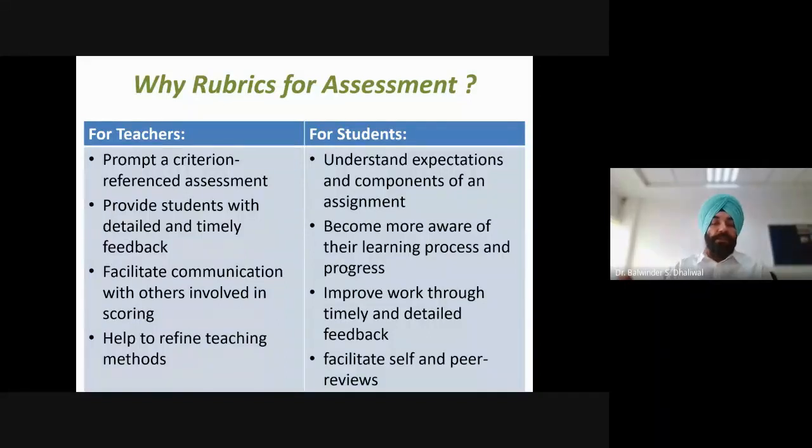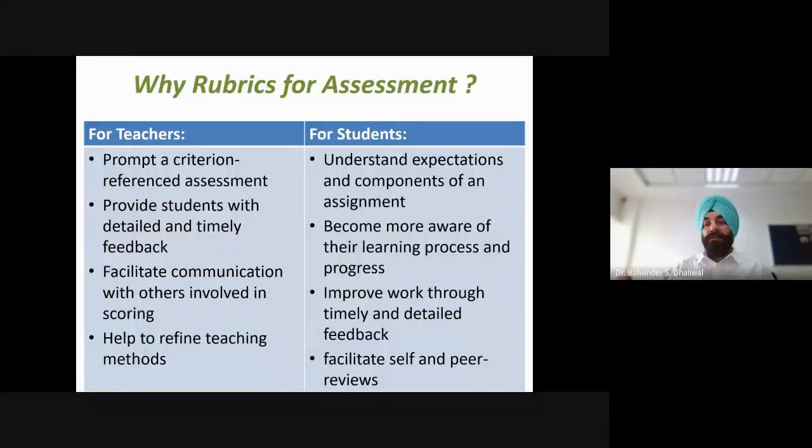So the teachers will try to align their teaching learning process in such a way that those skills which are expected from the learner are made part of their teaching learning process. So that way, this also helps in refining teaching methods or the teaching learning process of the teachers, which is adopted for teaching a particular subject.